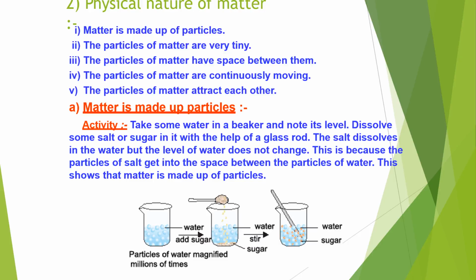Now, the very first property of the physical nature of matter is that matter is made up of particles. This can be explained with the help of an activity. Take some water in a beaker and note its level. Dissolve some salt or sugar in it with the help of a glass rod. The salt dissolves in the water but the level of water does not change. This is because the particles of salt get into the space between the particles of water. This shows that matter is made up of particles.